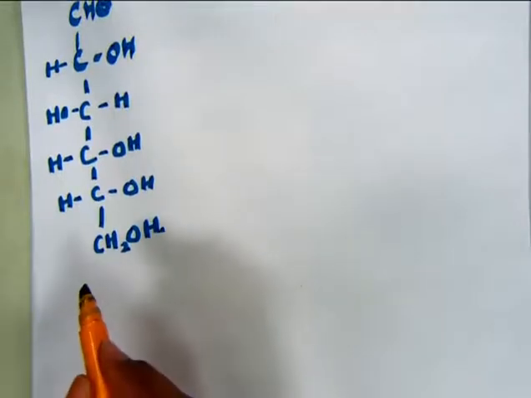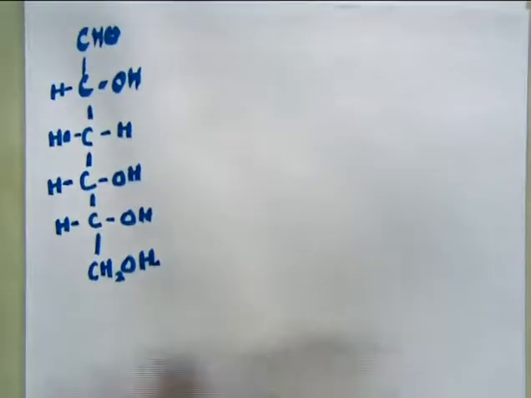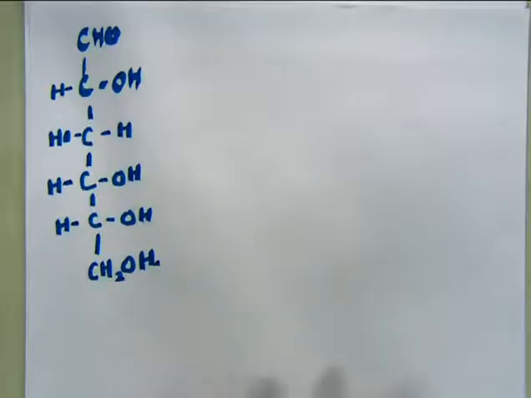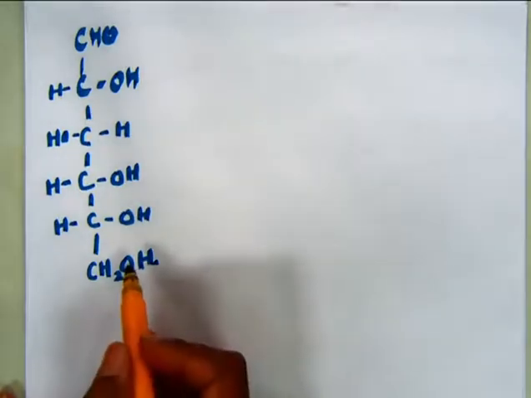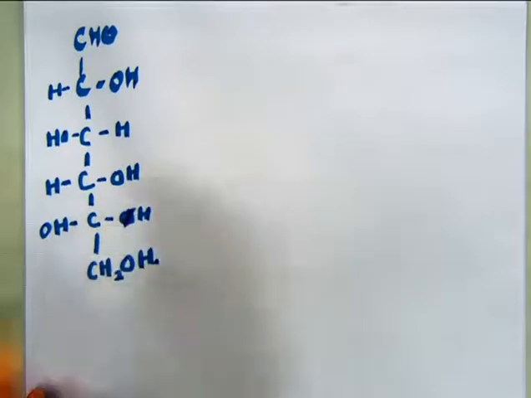This is the structure which has been already given to you, and you need to find out which of these 4 different options is incorrect. You have to find out the incorrect statement. Now again let us look at the structure which we have drawn just now.